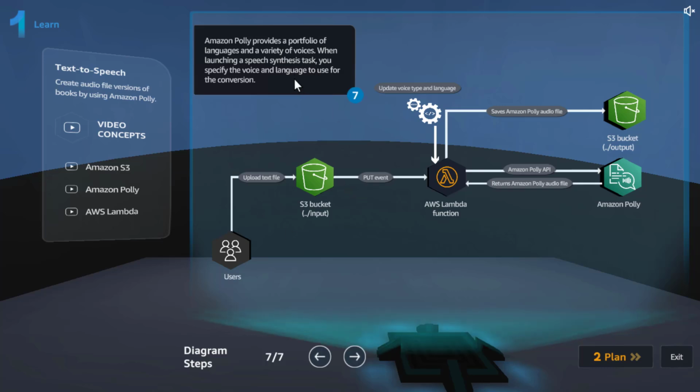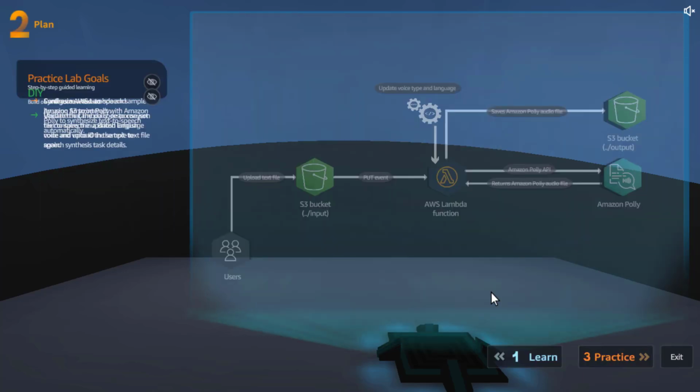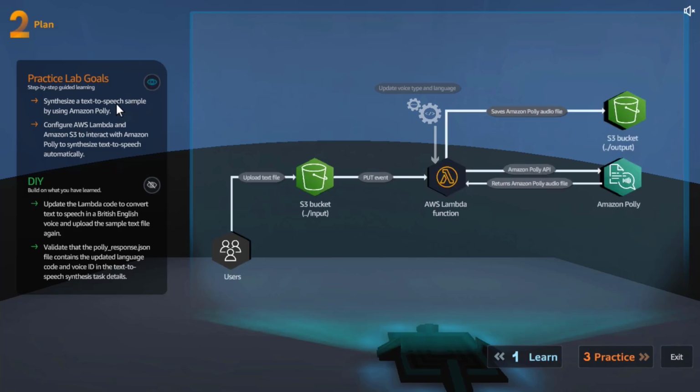Polly provides a portfolio of languages and a variety of voices. When launching a speech synthesis task, you specify the voice and language to use for the conversion. Okay, let's look at it. Synthesize a text-to-speech sample by using Polly. Configure Lambda and S3 to interact with Amazon Polly to synthesize. Update the Lambda code to convert text-to-speech in a British English voice and upload the sample text file again. Validate the Polly response file contains the updated language code and voice ID in the text-to-speech synthesis details.